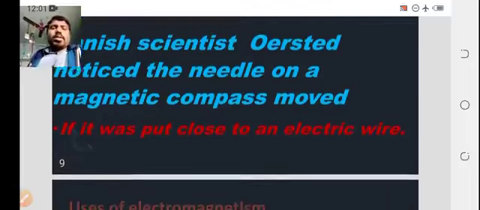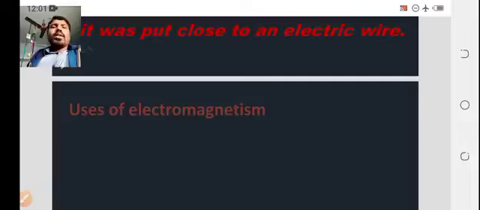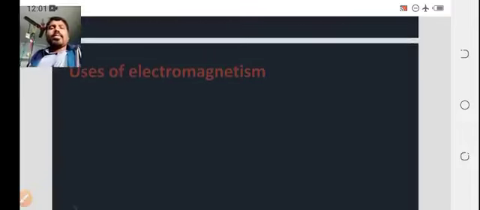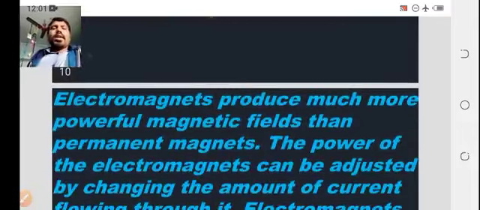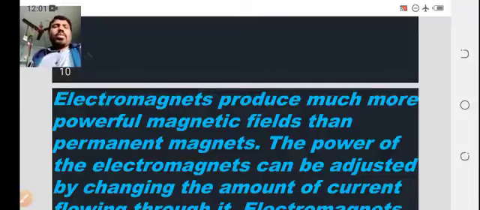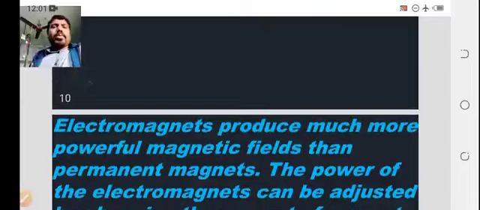So what are the uses of electromagnetism? Electromagnets produce much more powerful magnetic fields than permanent magnets. What is the need of electromagnetism?